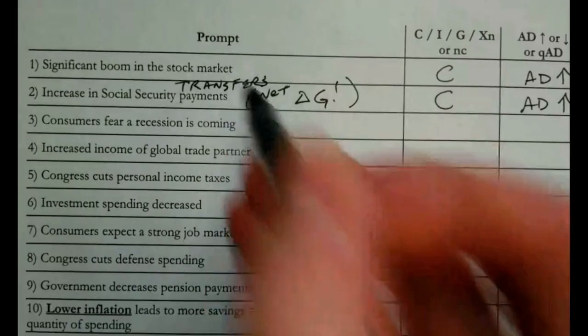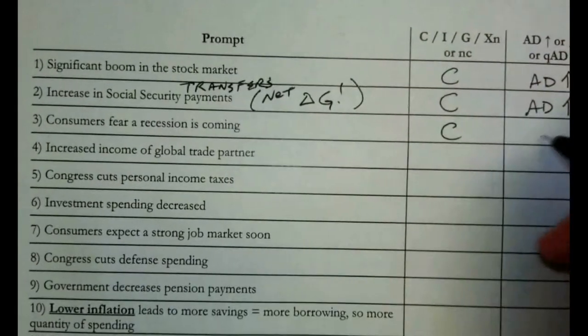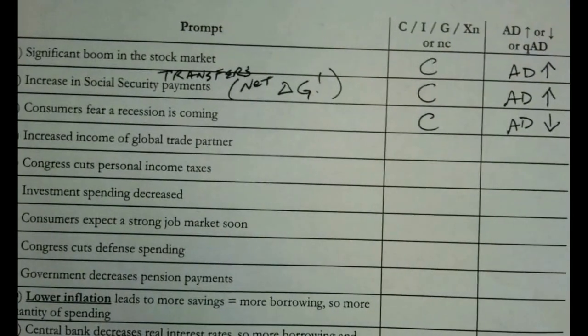Consumers fear a recession is coming. That's kind of the opposite of the first one. We'd say C again, but this one, aggregate demand is going to fall because consumers are going to pull back on what they spend.